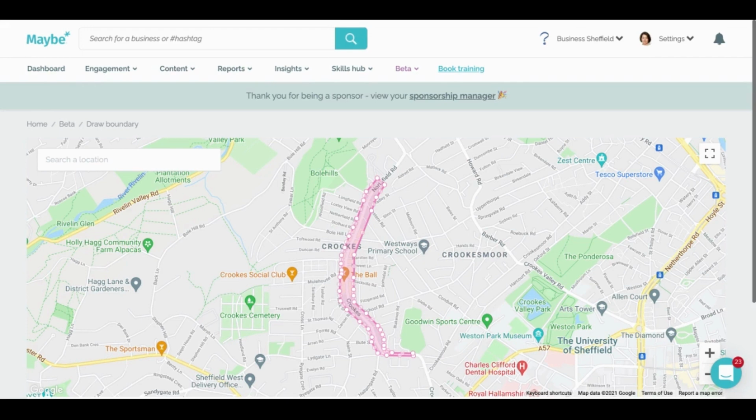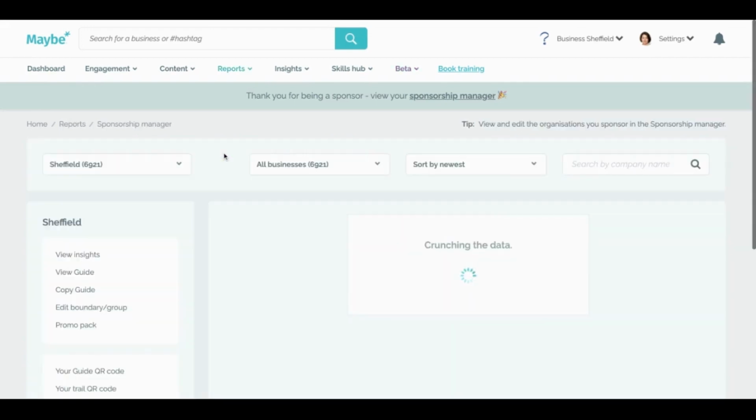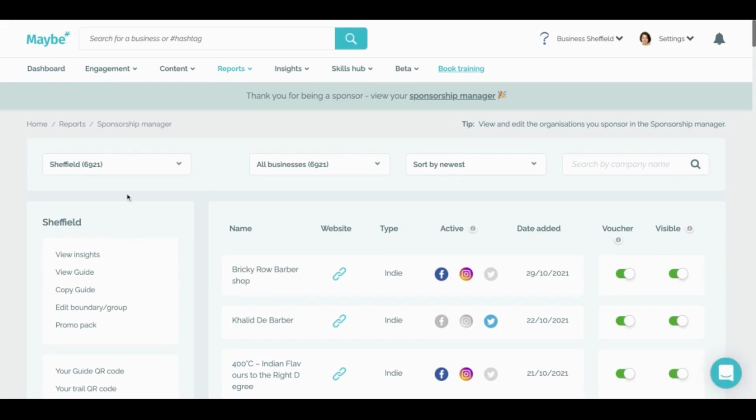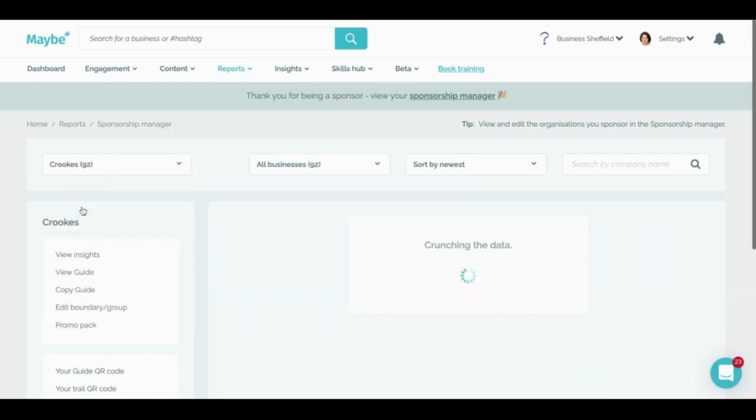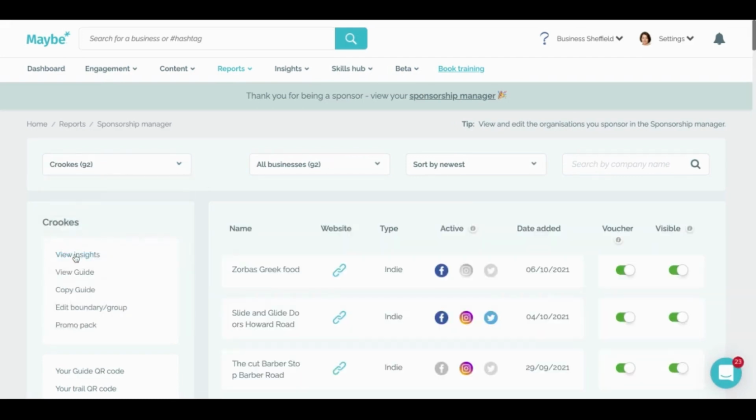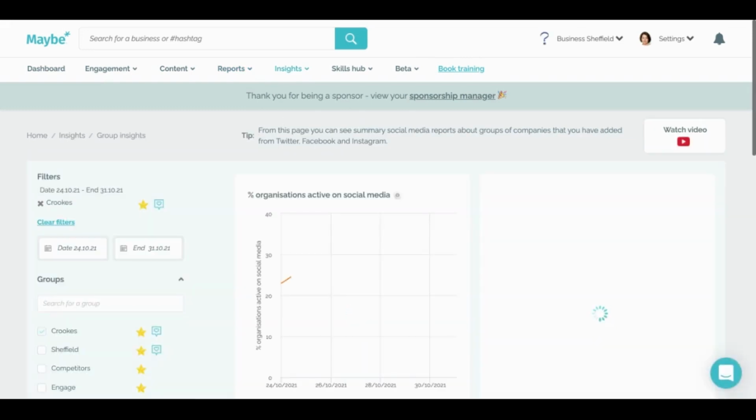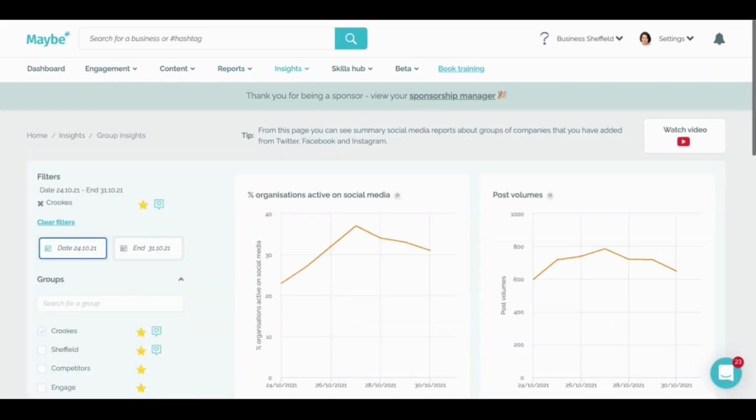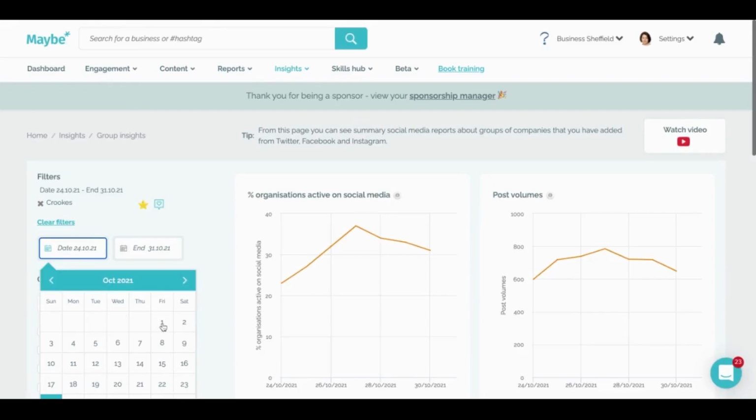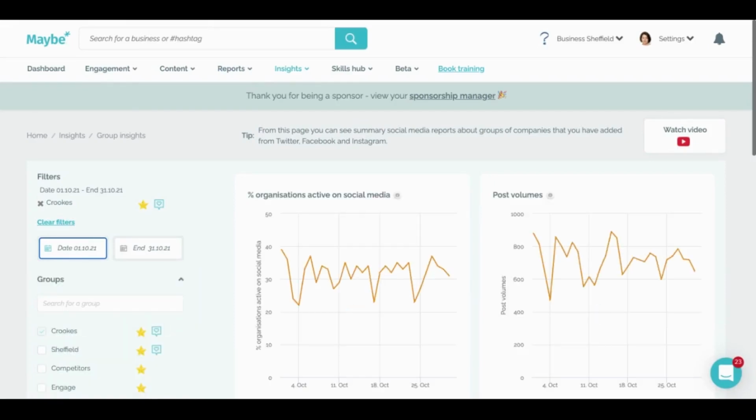And if we just go back one, we can then see the insights for that area too. So if we just select Crooks here and say we'd like to see the insights, this then enables Sheffield to see how those businesses are performing. If they have the loyalty program turned on, so if each business has approved Visa, MasterCard and Amex, it means that we'll also be able to see the offline purchases resulting from online activity.